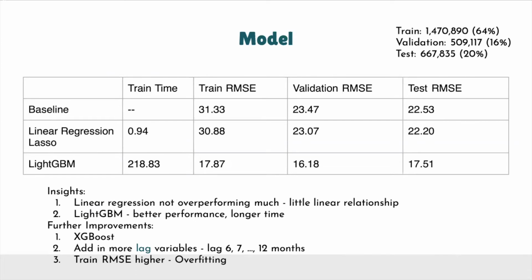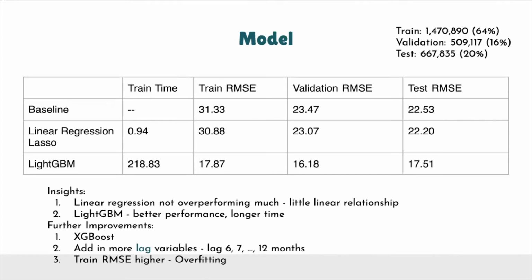As for the baseline here, we are using the average unit sales for the training data set to predict all the instances. And we can see here that the training RMSE is 31, validation is 23, and testing is 22.